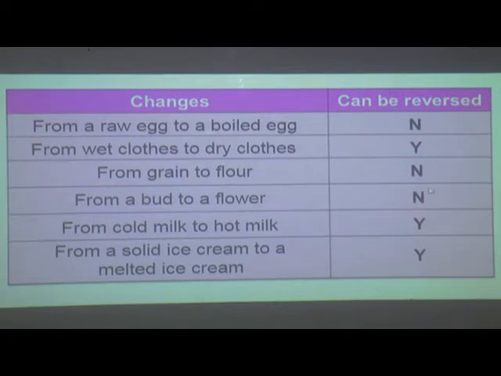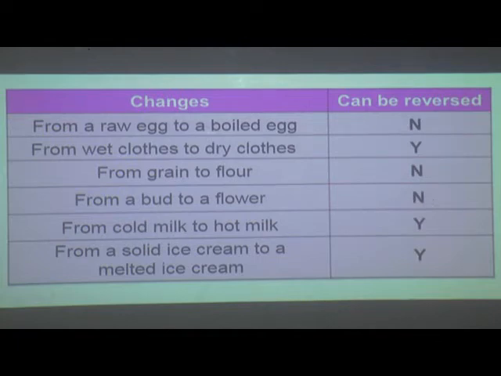So the changes are not reversible. From a bud to a flower, and again from flower to a bud, can it be reversed? Just now we have seen this example. Can it be reversed? No, it cannot be reversed.